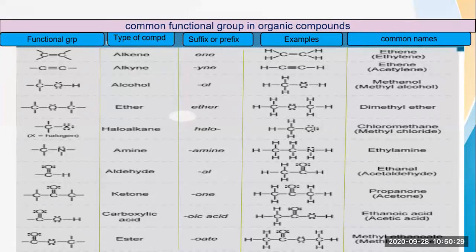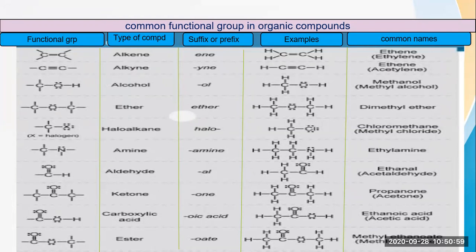Then comes the functional group OH. If the OH group is there, then that is an alcohol group, that is the OL group. So here CH3-O-H. You can see the examples for the alcohol group, whether it may be CH3OH, or CH3CH2OH, or CH3CH2CH2OH.